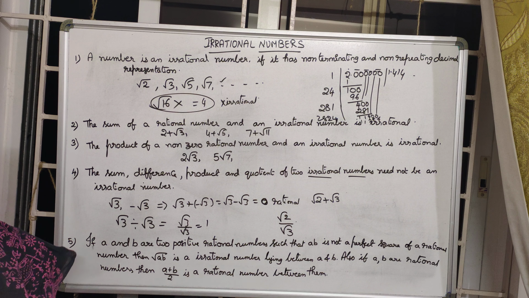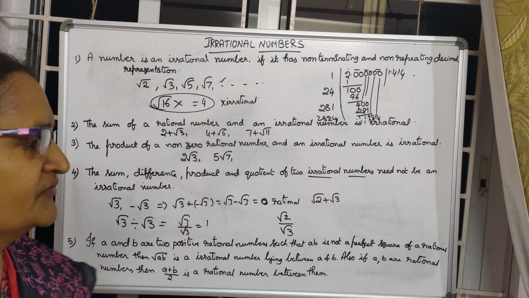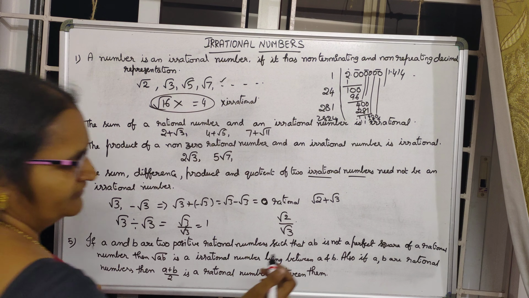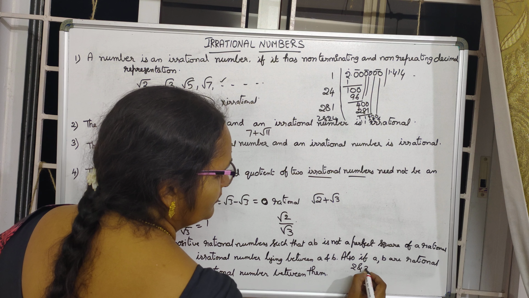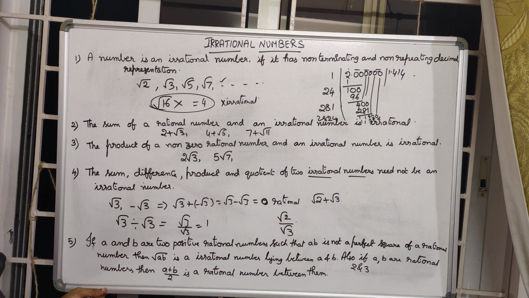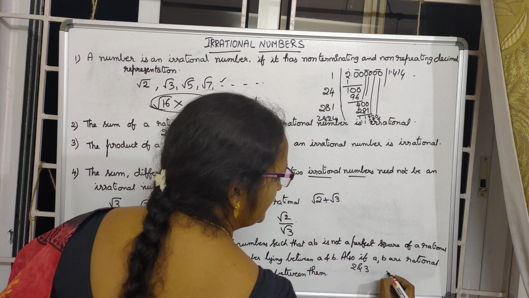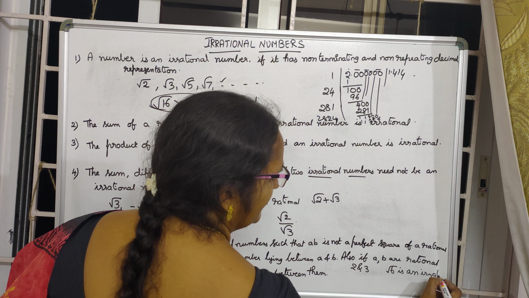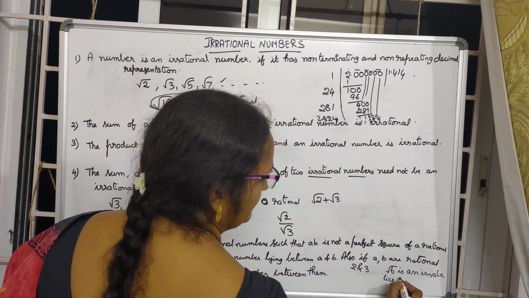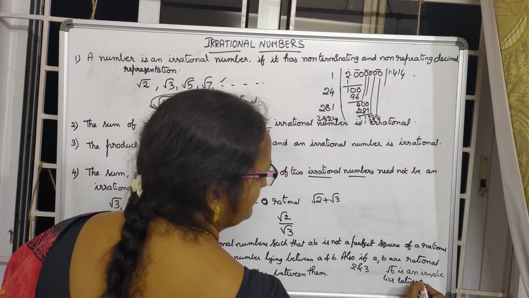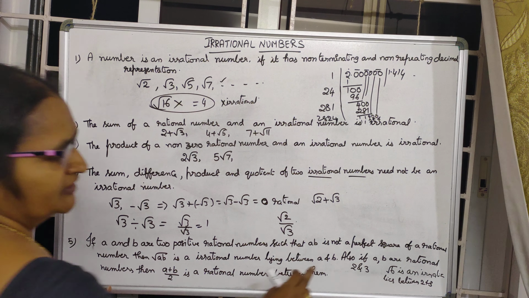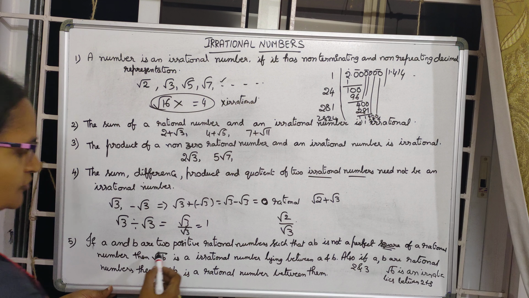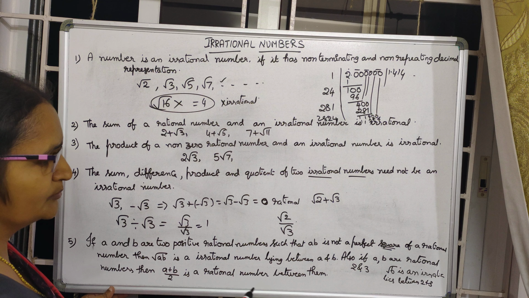Now, if A and B are two positive rational numbers such that AB is not a perfect square of a rational number, then root AB is an irrational number lying between them. If in between 2 and 3, suppose I am taking the product of 2 and 3, how much? 6. 6 is not a perfect square. Therefore, root 6 is an irrational number lying between 2 and 3. Clear? If the product is not a perfect square, then the square root of AB gives you an irrational number lying between those two.